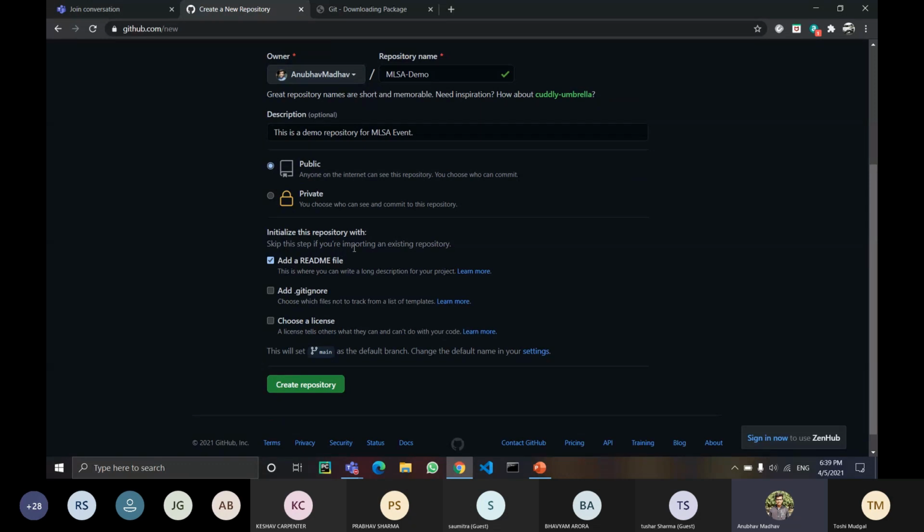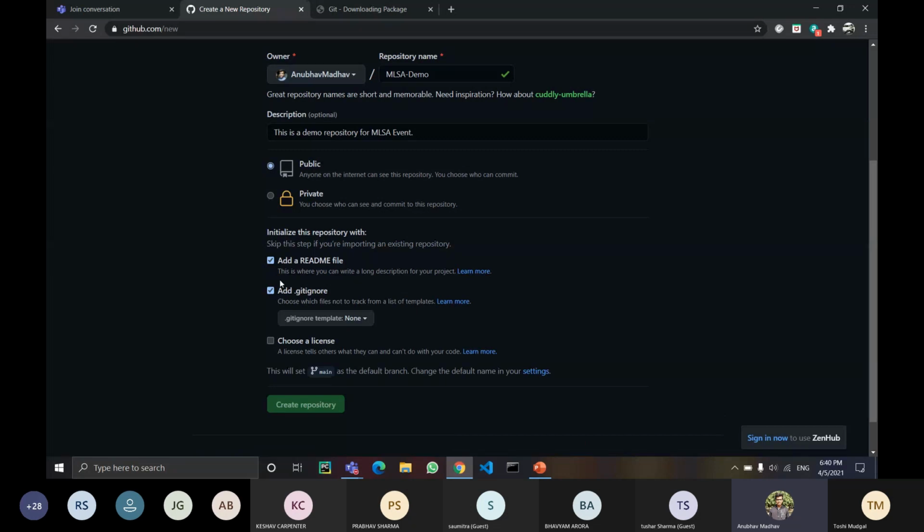Adding a README file will help others who visit your profile and your repositories to know about your project well. There you can mention everything about your project, how we can use it, how it works, what are its different functionalities. And the .gitignore file is a file in which a few not-so-important files are ignored.